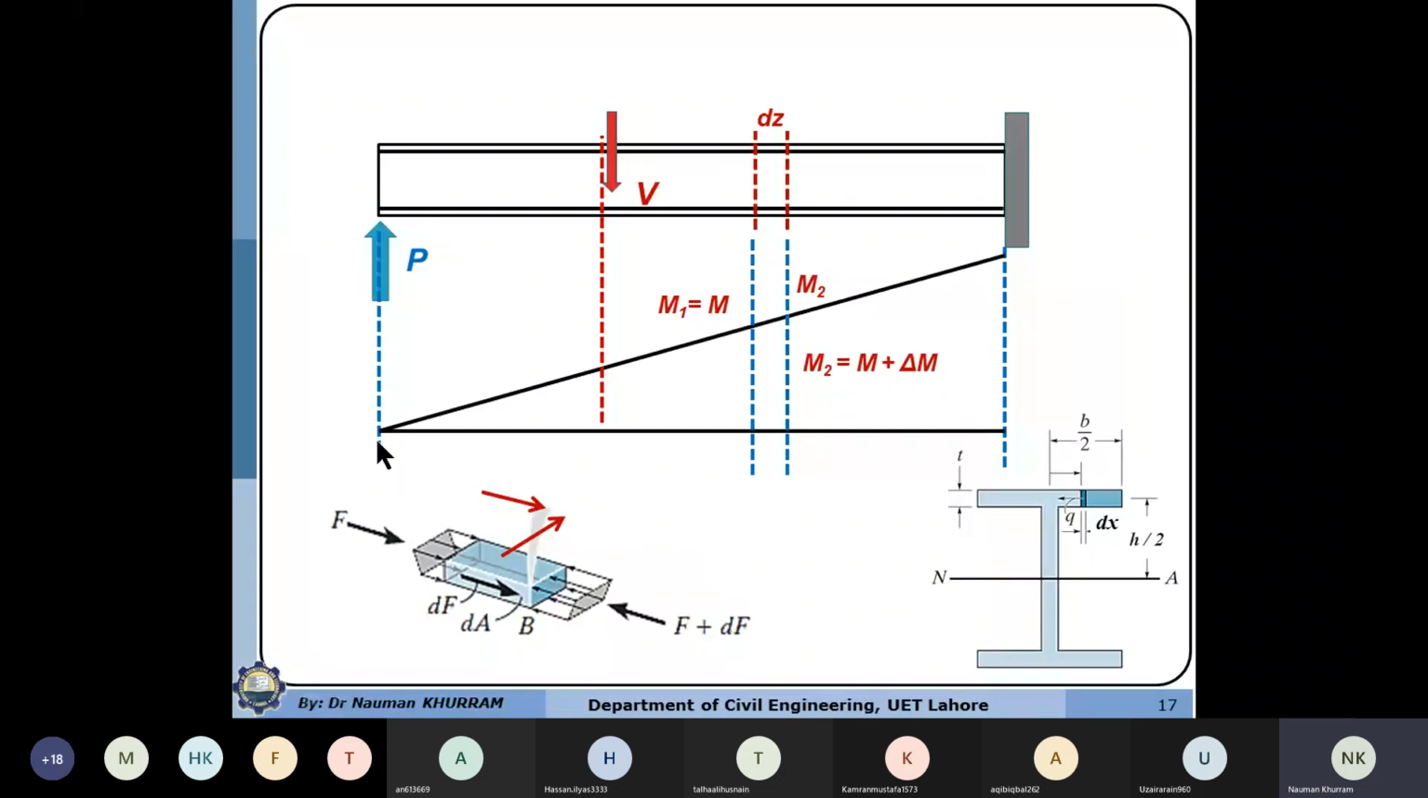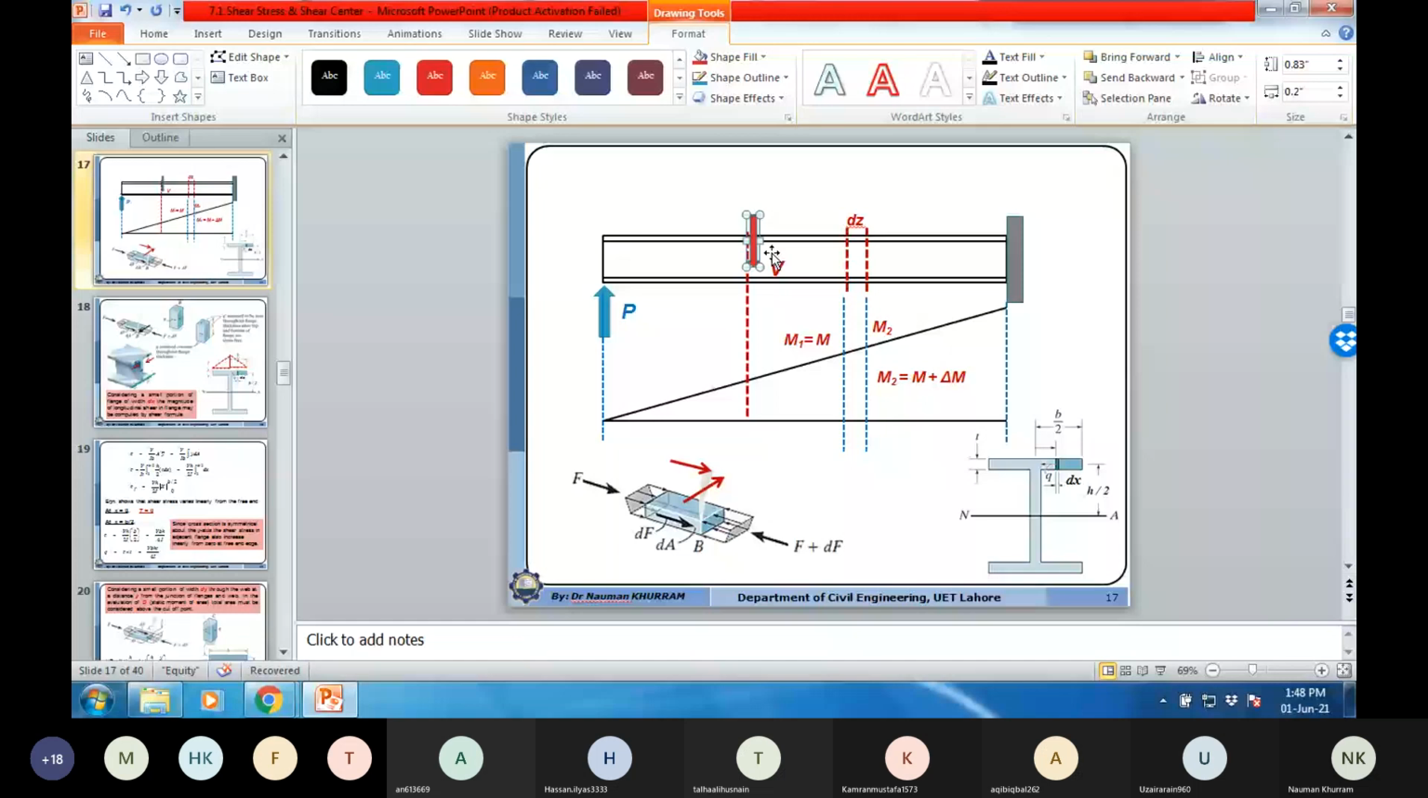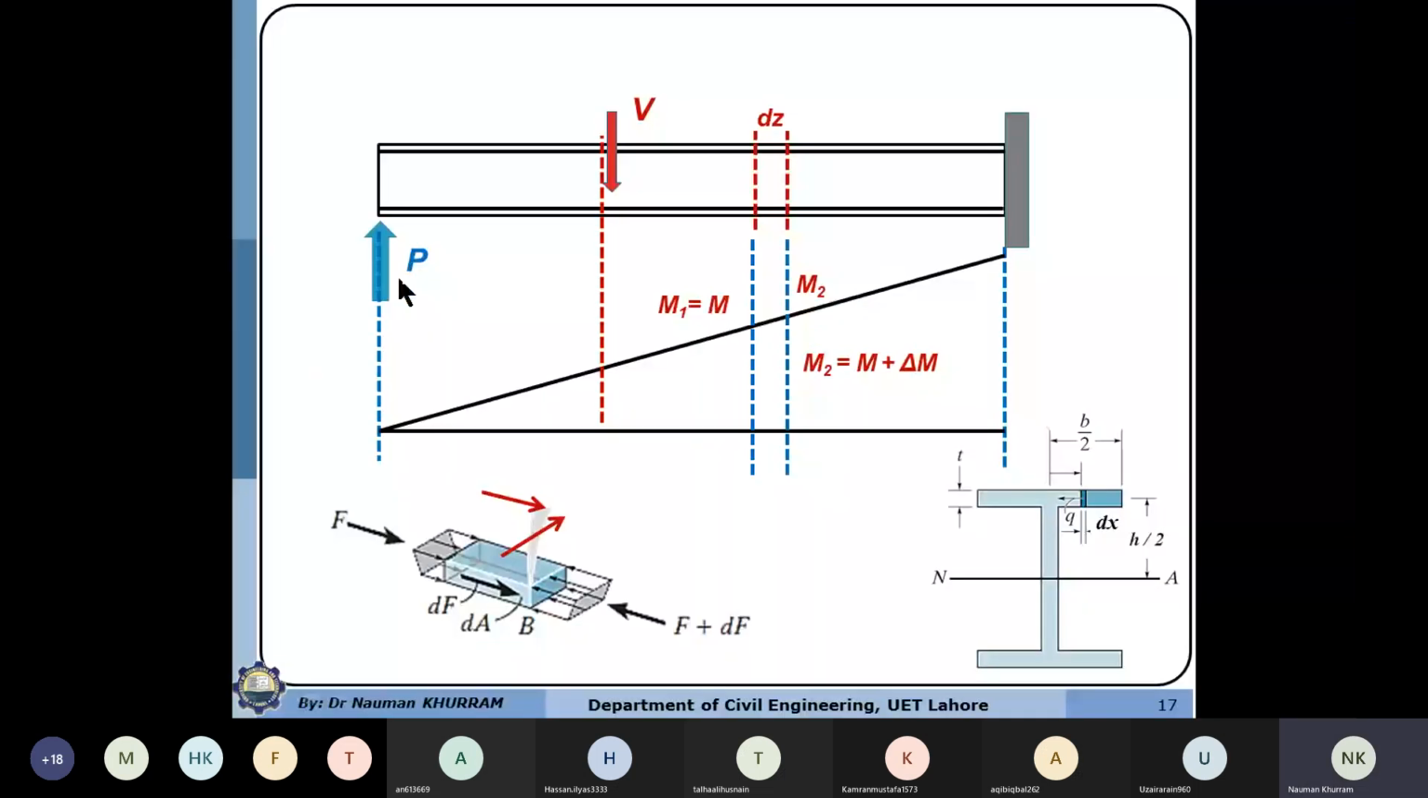So this will be the distribution of the bending moment, and the moment will be maximum at the fixed end. If you want to determine the shear force, you cut this section at any point. At any point, the bending moment will be this one, and the resisting shear force, which is V, will be opposite to the applied force. So the P load is acting upward, so the resisting shear force at any section will be in the downward direction.